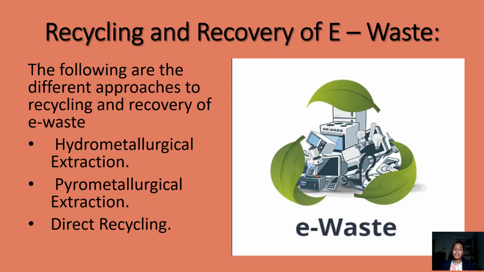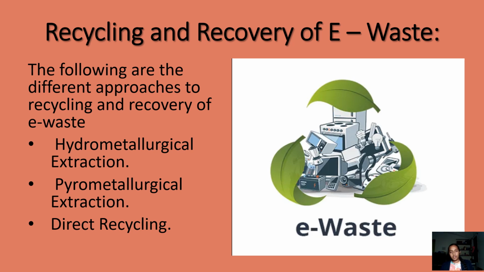Recycling and recovery of e-waste. The following are the different approaches we have. We have hydrometallurgy, pyrometallurgy, and direct recycling. Each of them have a chemical treatment stage. In hydrometallurgy, first we have physical treatment, which is just physical separation of these items. Then the chemical stage, where processes like leaching and acid leaching are used to clean the metals and separate them properly.